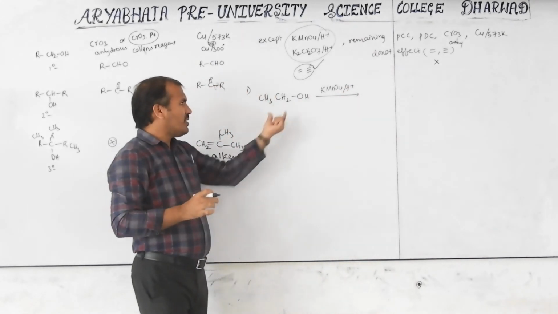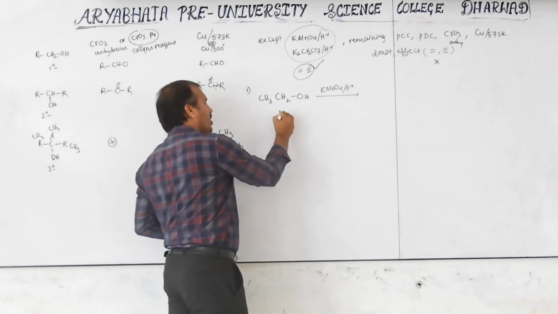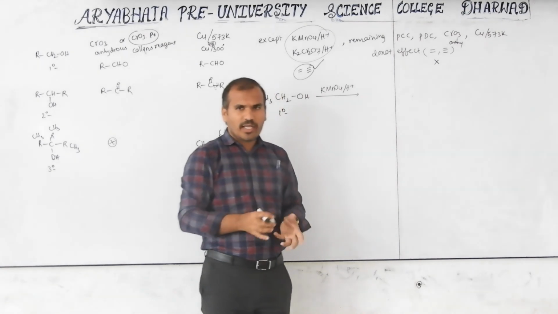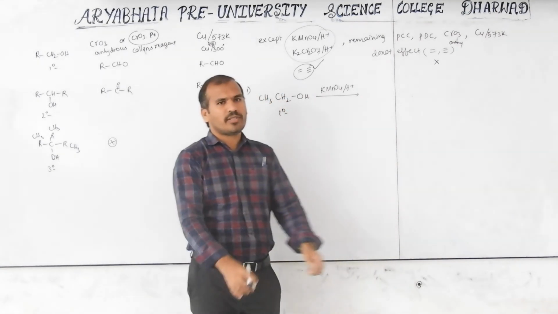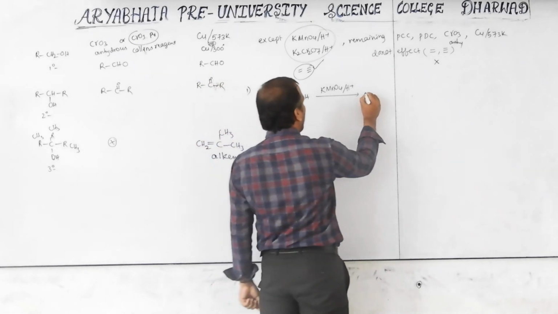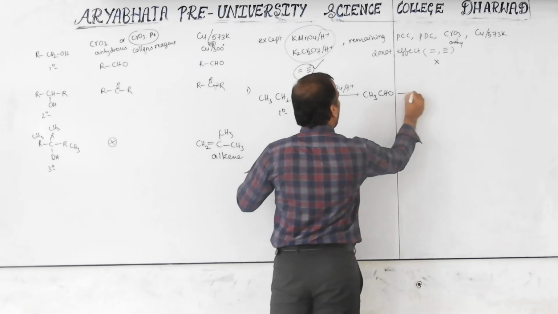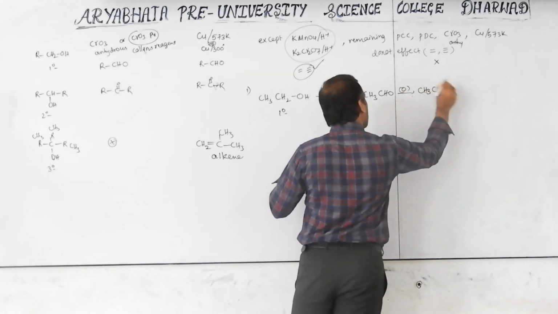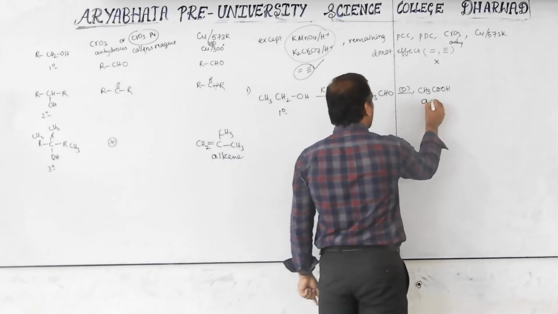Which type of alcohol is this? Primary alcohol. We already studied that a primary alcohol in presence of a good oxidizing agent first comes to aldehyde, and immediately comes to carboxylic acid. So I write CH3CHO, immediately oxidized to CH3COOH. This is carboxylic acid, called acetic acid.